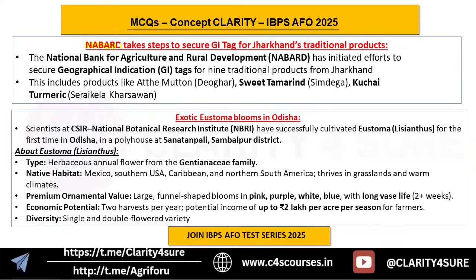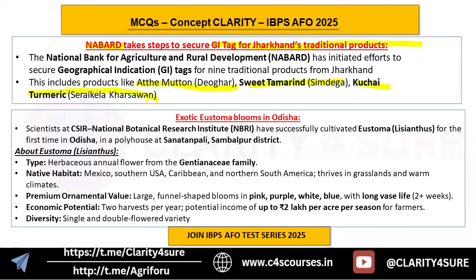Next, let us see two news items. Number one: NABARD takes steps to secure GI tags for Jharkhand's traditional products. Why is it important? Because NABARD is supporting GI tags for different traditional Jharkhand products. Some of the core agricultural products are Atye mutton of Deoghar, sweet tamarind of Simdega, and Kuchai turmeric.